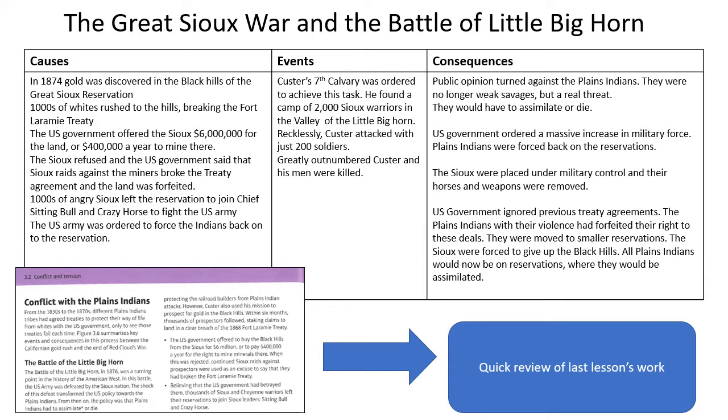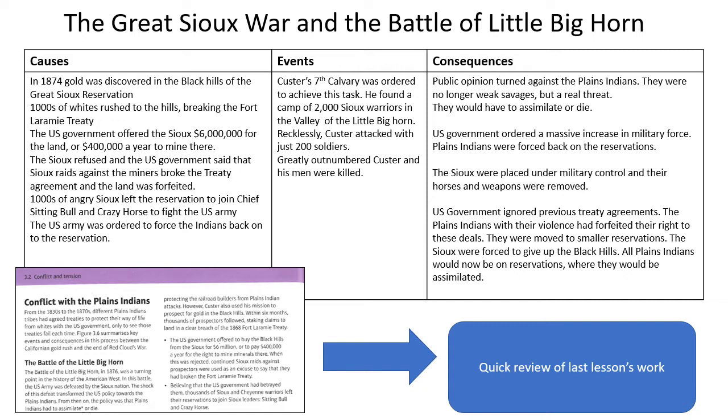But the Sioux refused, and the US government said that Sioux raids against the miners broke the treaty agreement and the land was forfeited. That meant the Sioux would have to give up the Black Hills because the US accused them of going back on the Treaty of Fort Laramie of 1868, where they promised they wouldn't attack white settlers.